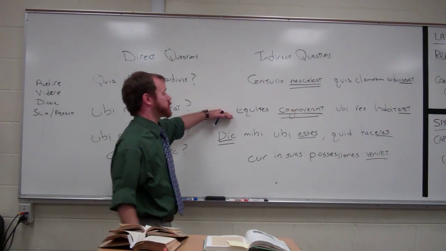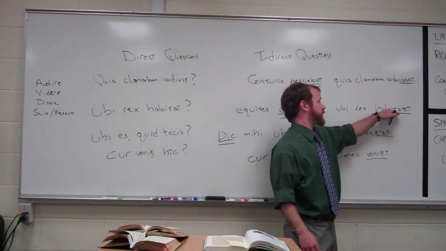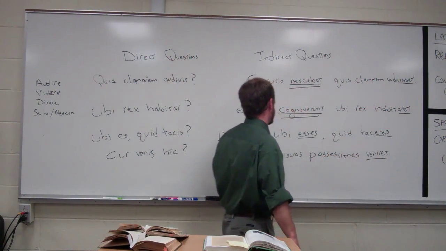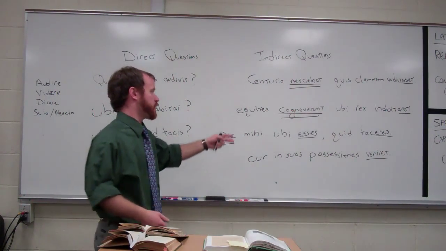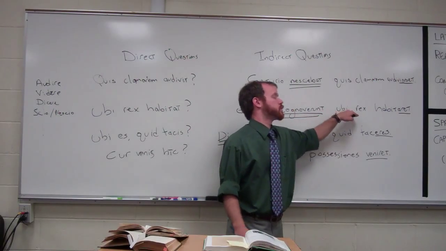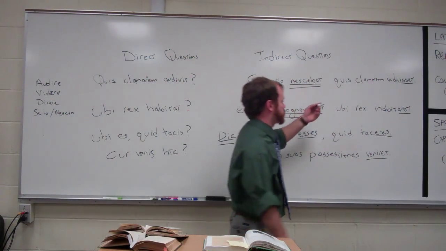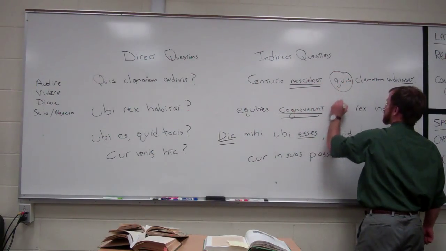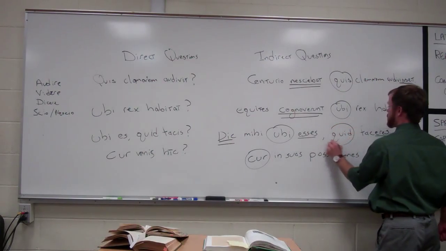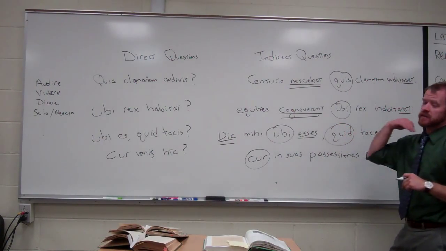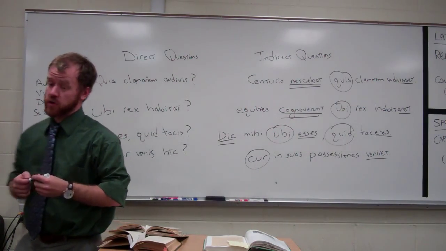So here, the horseman had found out where the king was living. So the horseman's not asking, hey, where does the king live? Somebody's reporting that the horseman found out where the king lived. So we still have these question words, all right? We still have quis, ubi, we have cur, we have quid, but they're just being subordinated by some other verb.